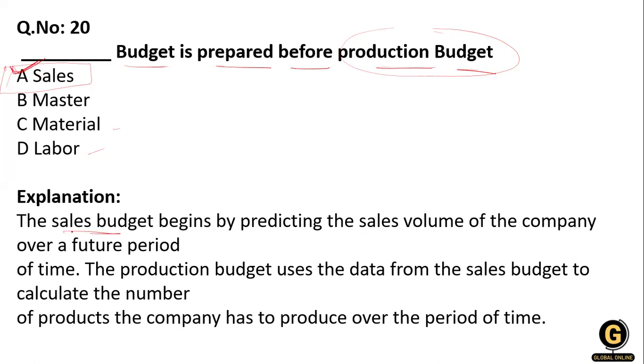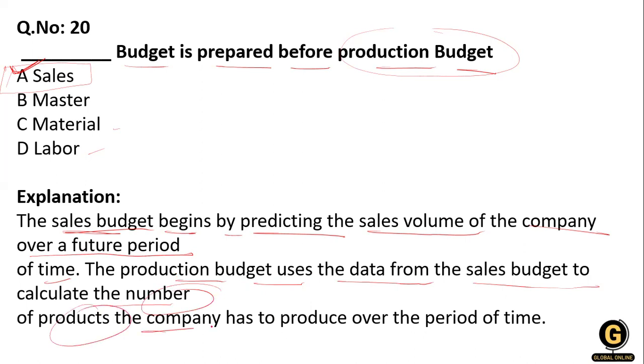The sales budget begins by predicting the sales volume of the company in a future period of time, and the production budget uses data from the sales budget to calculate the number of units the company has to produce over the period of time. Clear?